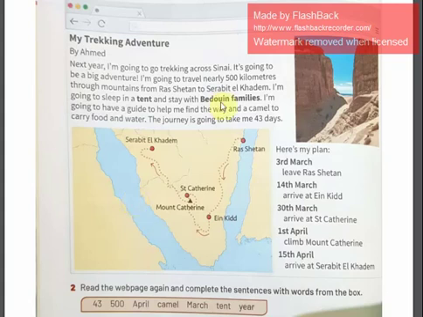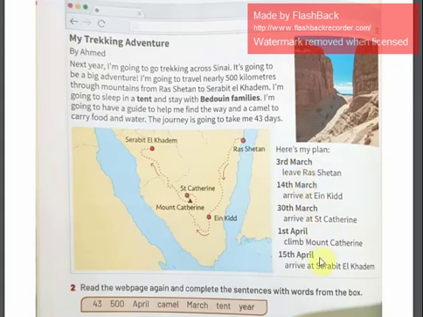Now let's go for the second expression that is in bold, which is Bedouin families. And actually, the Bedouin people are the Arab people who live in the desert. Now, as we can see, that's his plan. For every day, we have something to do. Just like on the 3rd of March, he has to leave Ras Shaitan.